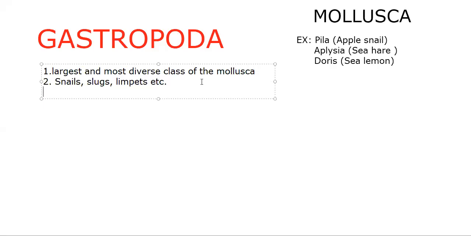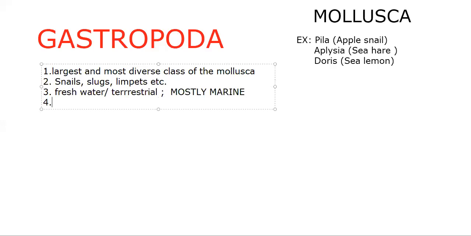Likewise, various types of diversified species are present, and by habitat, some are freshwater, some are terrestrial, but mostly marine organisms. Snails themselves, some live in freshwater, some in marine, various kinds of snails we have.